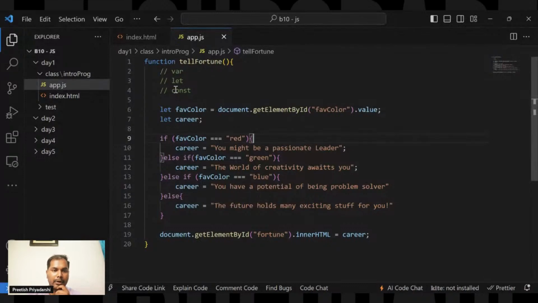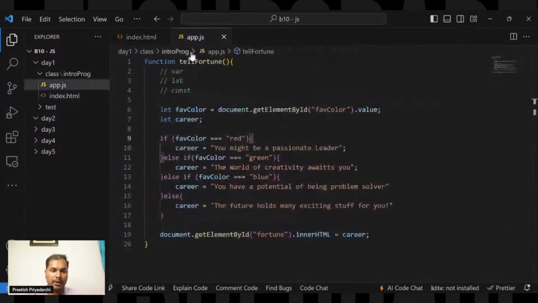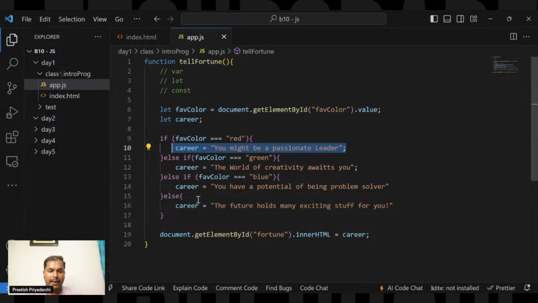So let me tell you how the program works. Initially you have entered a color right here in the input field, and you have clicked on this button which triggers a function called tailFortune. When you trigger this function, it will first grab the value from the input field and store it inside the fab color, and according to the color you have written, it will store the value inside the carrier. And the final value is right here, and this is where the value gets executed.